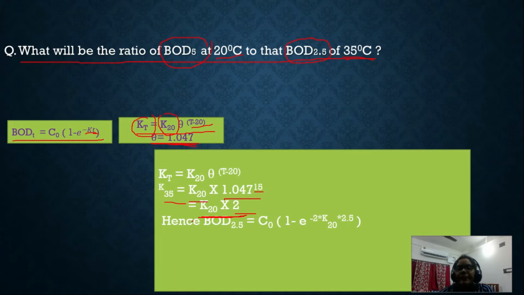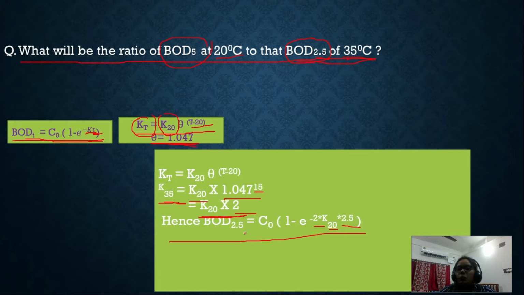Now hence BOD 2.5. Look here, BOD 2.5 we have measured at 35 degrees centigrade. So using this equation we can write BOD 2.5 equals C0 into 1 minus e to the power minus k into t. We already derived that k35 equals 2 into k20. So instead of k35 we have written 2 into k20 into 2.5, where t is the time, 2.5.